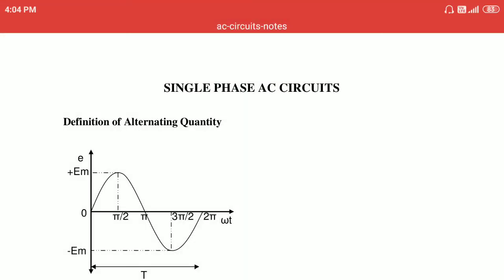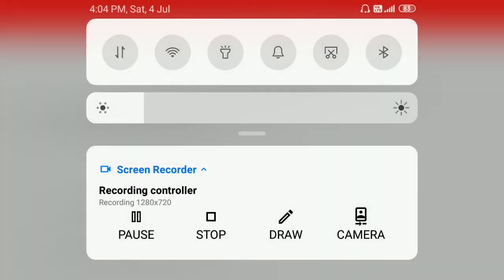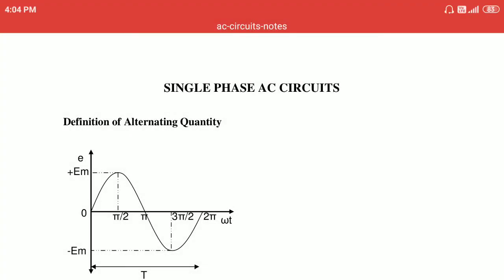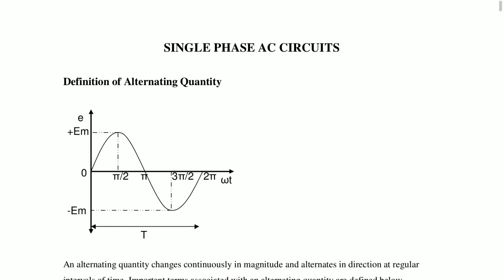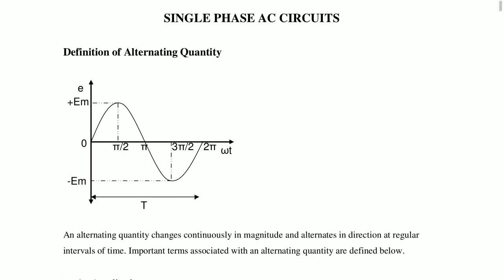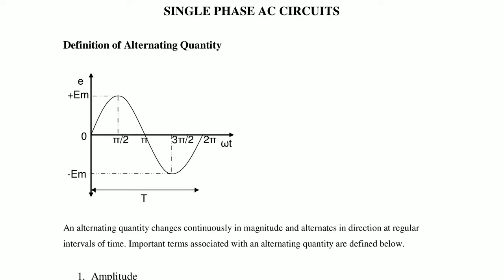Single phase AC circuits. Now I am going to discuss the single phase AC circuits. Here, the waveform, definition of alternating quantities, different types of definitions. Here the waveform is a sinusoidal waveform.